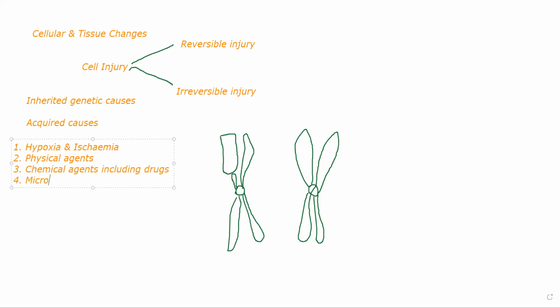Then we have microbial agents. In microbial agents, what comes? Viral infections, bacterial infection, fungal infection, parasitic infection, all of those come under microbial infections. Then there are immunological agents. There is a problem in the person's immunity. Your autoimmune disorders come under this. Okay. The person's immunity is not working properly.